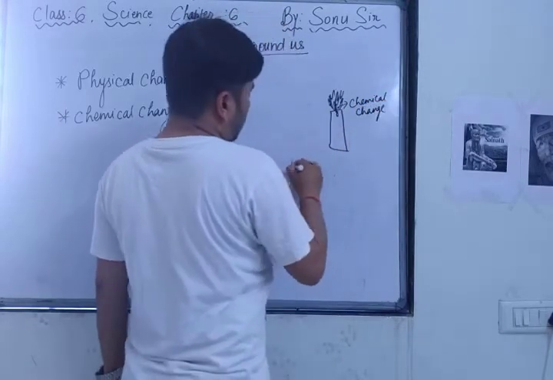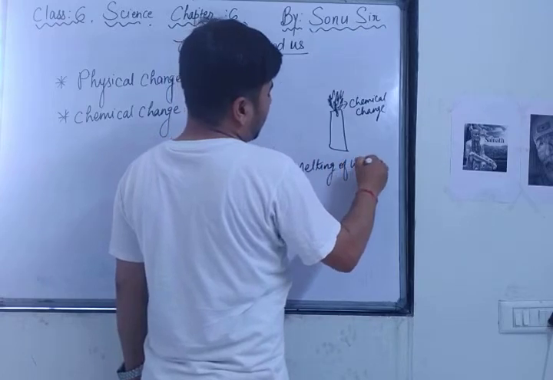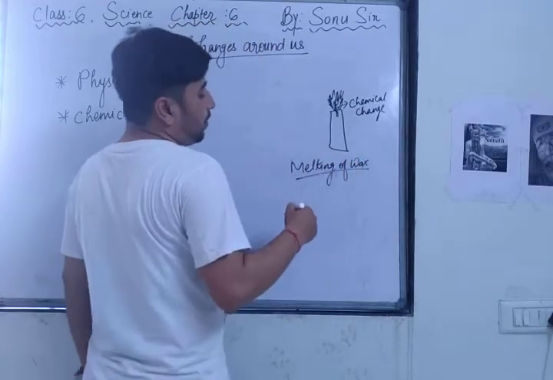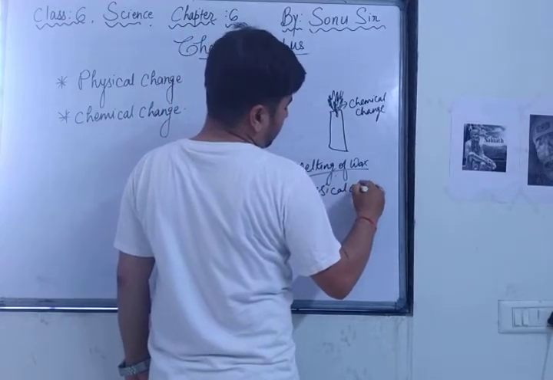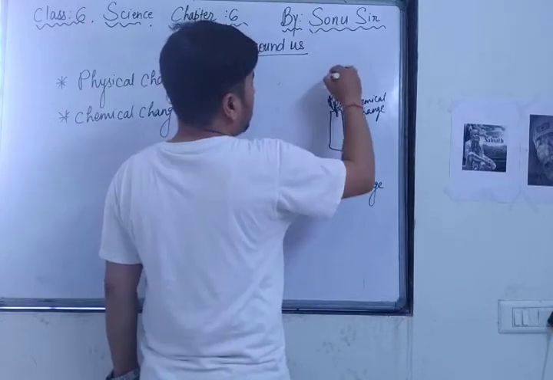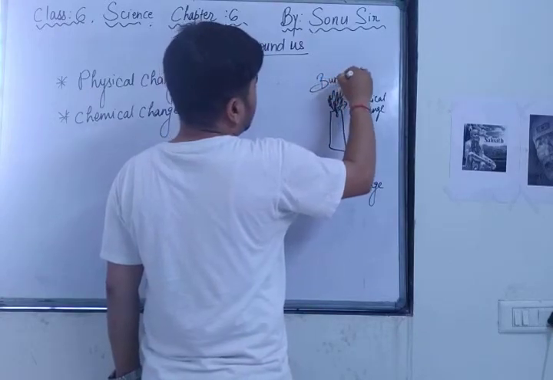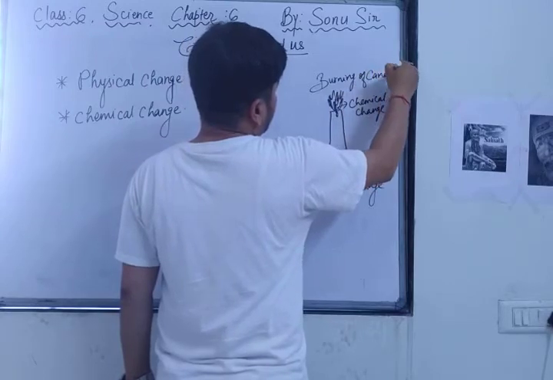But if I ask about the melting of wax, it's just melting and no new substance is formed after melting. So it is a physical change. Which type of change is melting of wax? Melting of wax is a physical change, but burning of a candle is a chemical change.